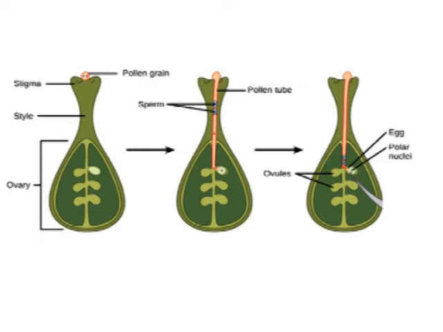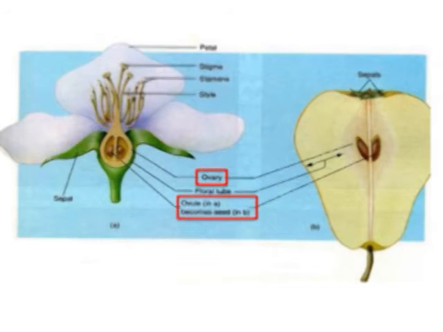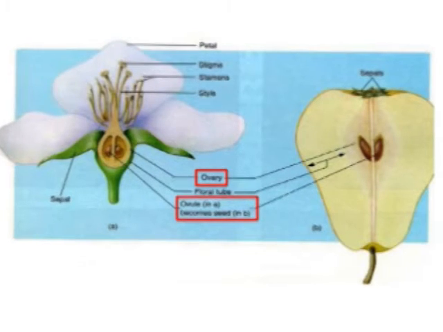One sperm nucleus will fertilize the egg to form a diploid zygote, while the other sperm nucleus will fertilize the two polar nuclei and form the endosperm. This process is called double fertilization. The endosperm is what feeds the embryo as it develops. As the fruit develops, the ovules eventually become the seeds, and the ovary is now the fruit. Think about that the next time you take a bite of an apple.